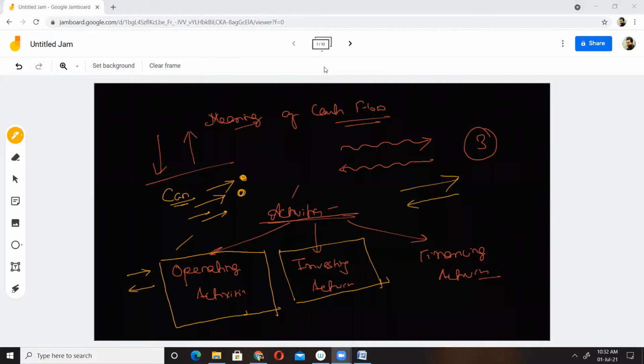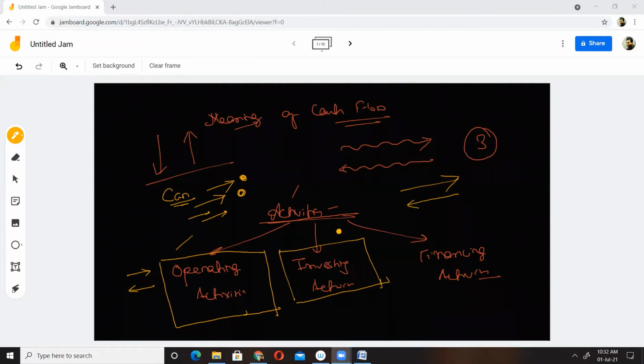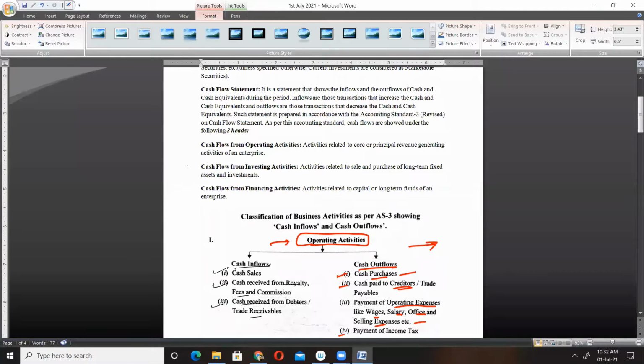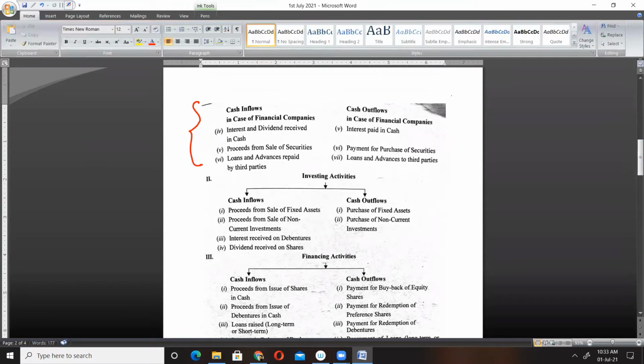Purchase of property, plant. Property or plant, you can say property separately, plant separately. Okay, let's see cash flow from investing activity. Activities related to sale and purchase of long-term fixed assets and investments, in very simple terms. Purchase and sale of long-term fixed assets and investments like plant, machinery, building. Here we have some examples. We'll see this later on.